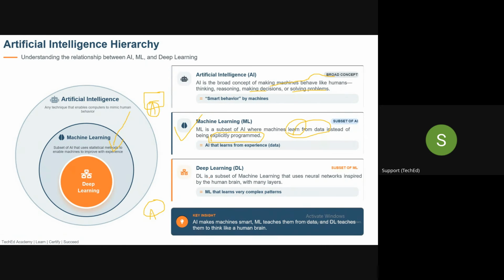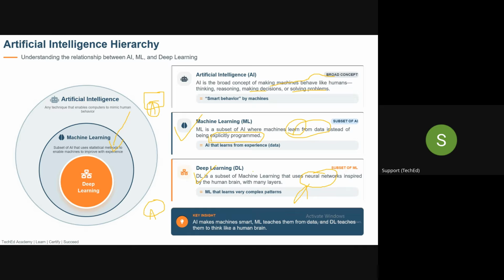It learns automatically from the data, and there is no need to program that model explicitly to do certain tasks. That is what machine learning is. Then there is a subset of machine learning called deep learning. In deep learning, we use neural networks. Now, what is a neural network? We'll discuss that in the upcoming slides, guys.